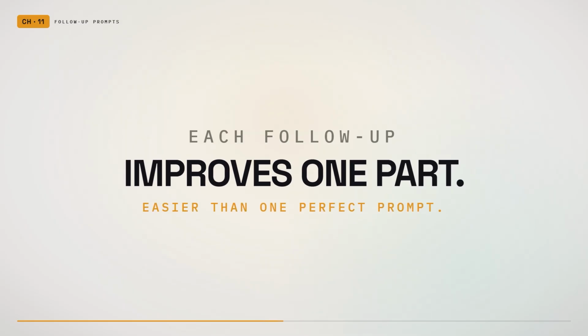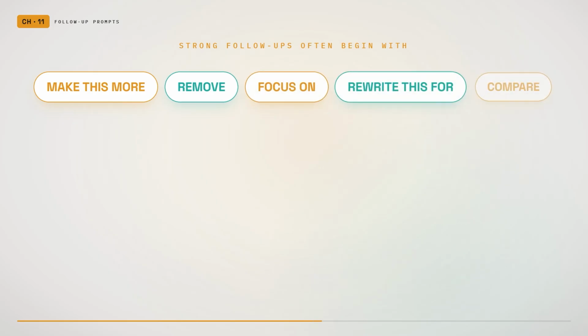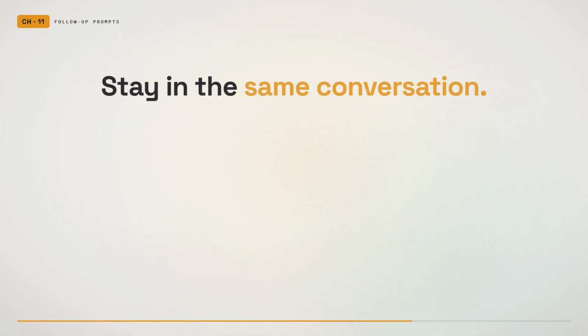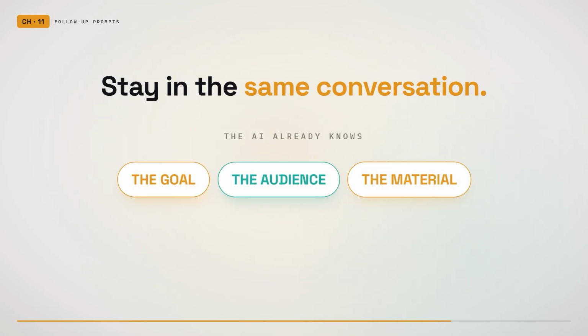Strong follow-up prompts often begin with, make this more, remove, add, focus on, rewrite this for, compare, explain, give an example, challenge, check. These commands treat AI like an editor and partner instead of a machine that must produce perfection on the first attempt. There is also a major advantage to staying in the same conversation. The AI can use the earlier context. It already knows the goal, audience, and material. This allows the prompt to become shorter while the answer becomes more specific.